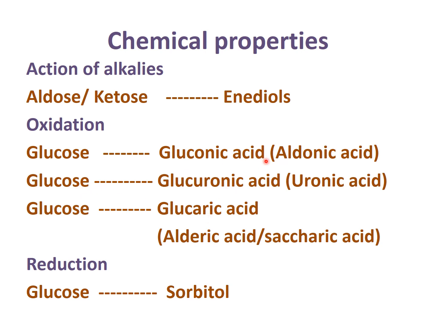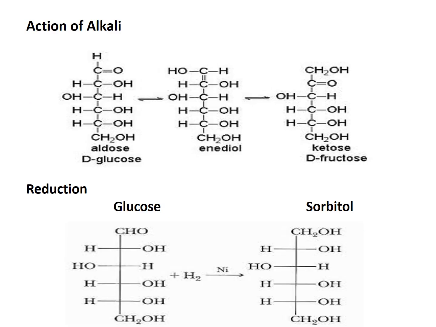It also forms glucuronic acid, and then it forms glucaric acid. We will see the structures also. The next is reduction. When glucose is reduced, it forms its alcohols. Glucose forms sorbitol, which is an alcohol. We will see each now in detail.